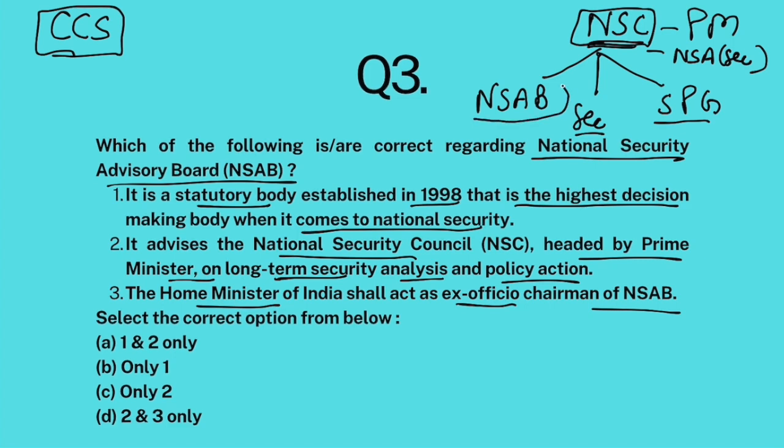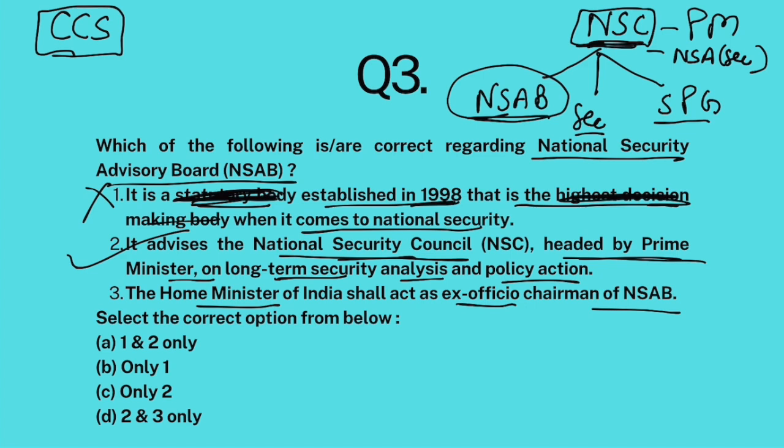So NSAB, National Security Advisory Board, functions under NSC. Is it a statutory body? It is not a statutory body. Yes, it was established in 1998, but it is not the highest decision-making body when it comes to national security. So this statement is false. Now, it does advise the National Security Council headed by Prime Minister, and the main job of NSAB is to give long-term security analysis, or long-term preparation, not short-term, like what should we do just after the Pahalgam terrorist attack. No, they advise on long-term, what should be our security like after 5 years, 10 years time, right? So yes, second statement is correct.